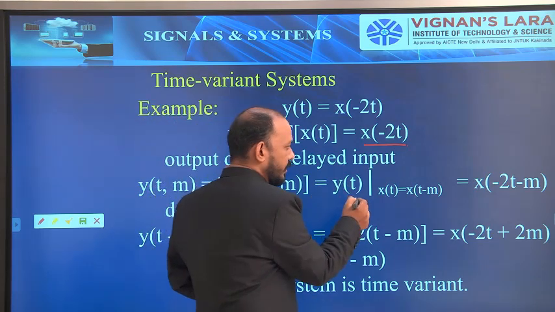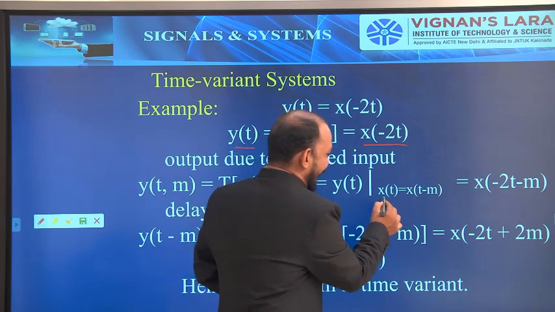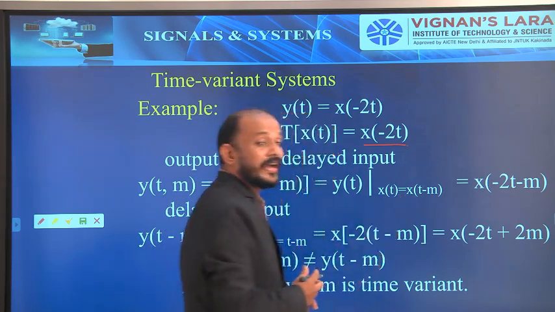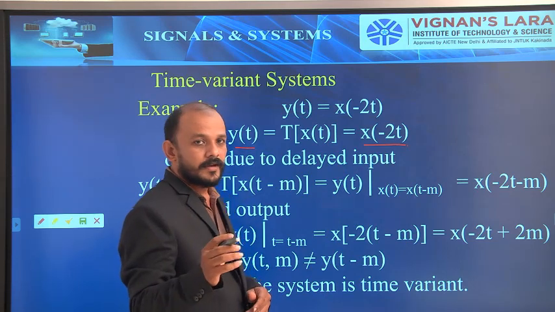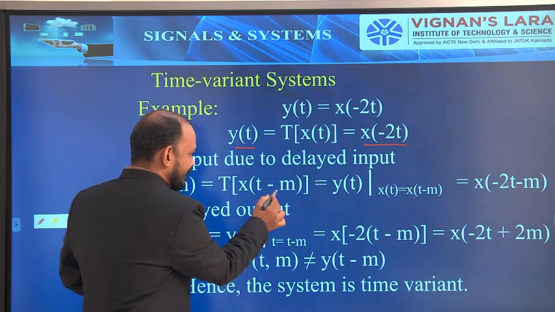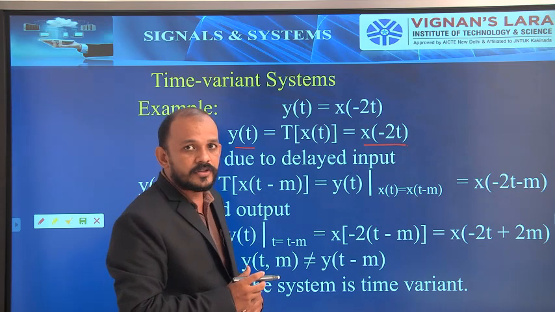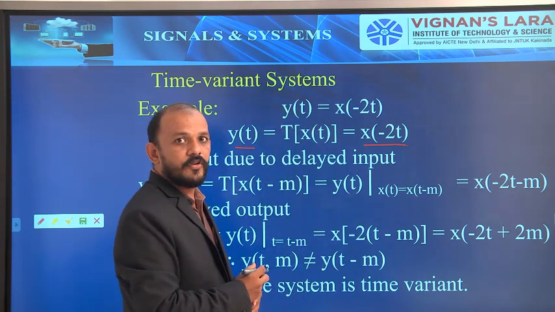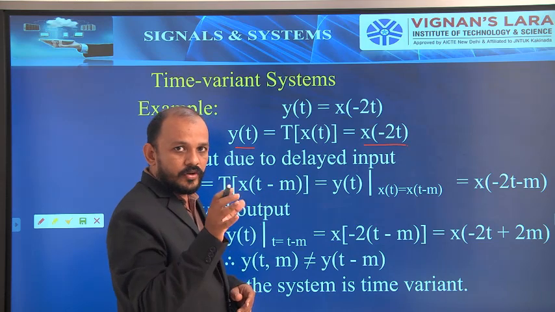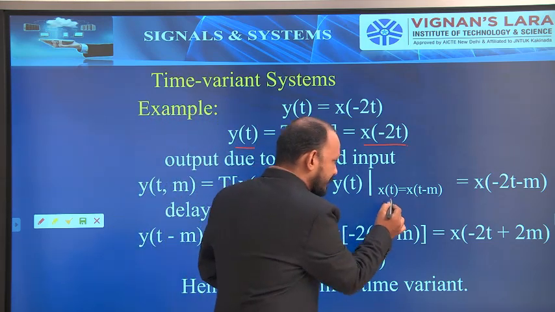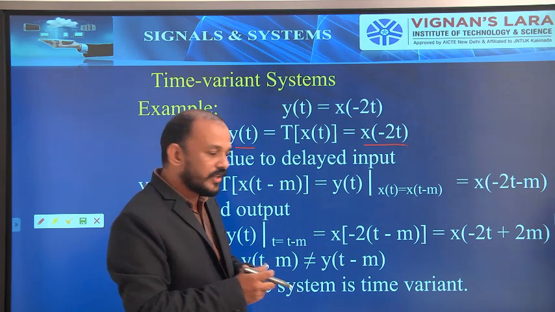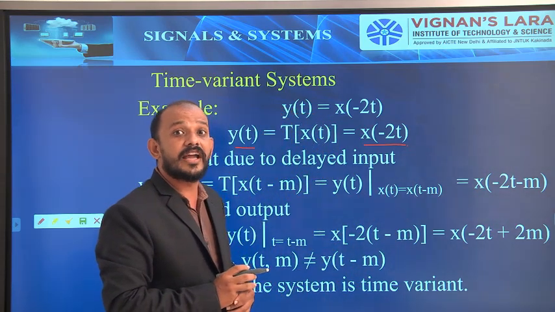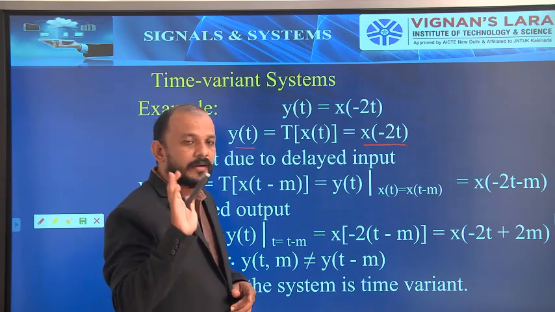That is the output y of t only when x of t equals x of t minus m. Already said, this is the delayed input. So in the output y of t, whenever we have x of t, I have to replace that x of t with x of t minus m.